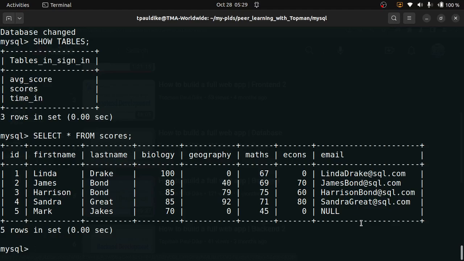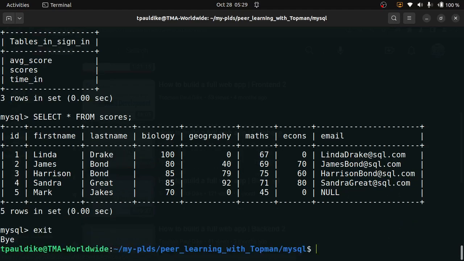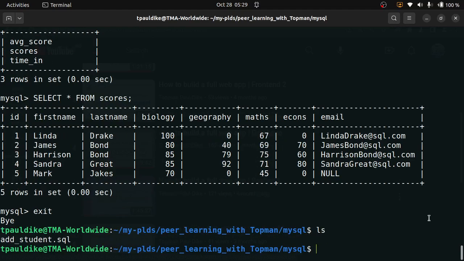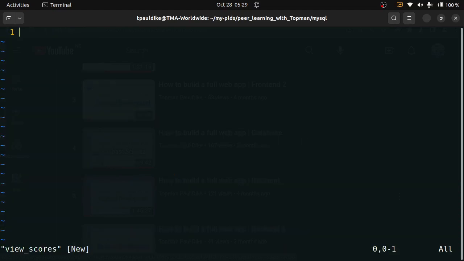All right. Okay, so it means I can actually view this table using that same script. How? Let me exit. Let me write another script: vi view scores. What I want you to do is, first of all, to select the database. So use sign in.